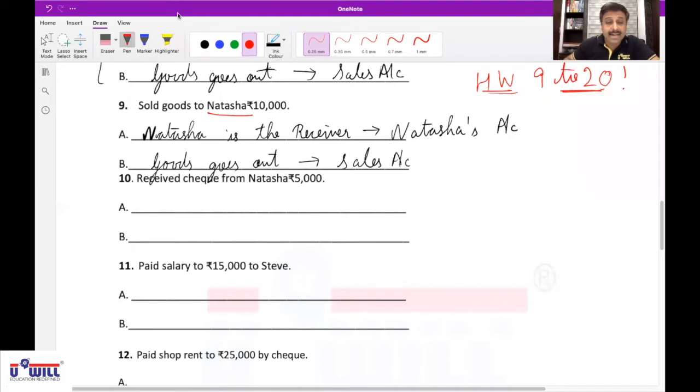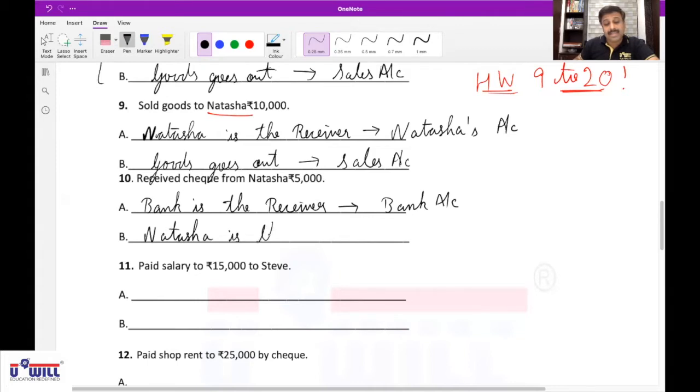Then after that, Hari, unmute yourself. Yes, sir. Received check from Natasha rupees 5,000. So bank is the receiver. Affects bank account. And second, Natasha is the giver, so it will affect Natasha's account. Yes, very good. Natasha is the giver. Affects Natasha's account.